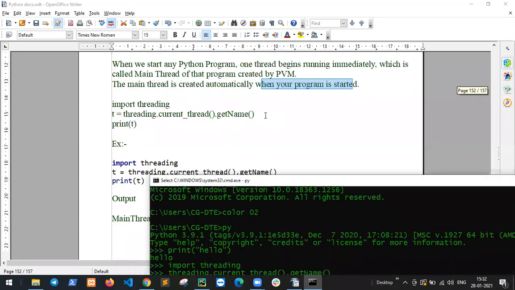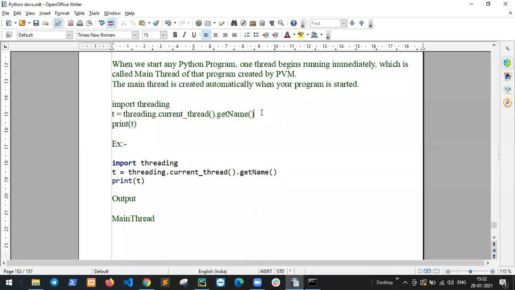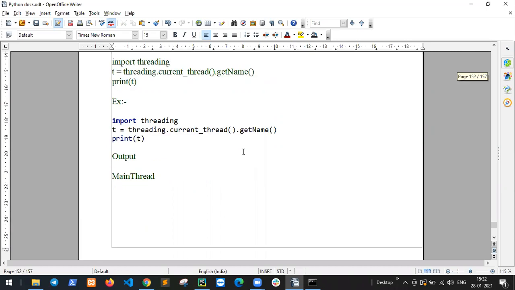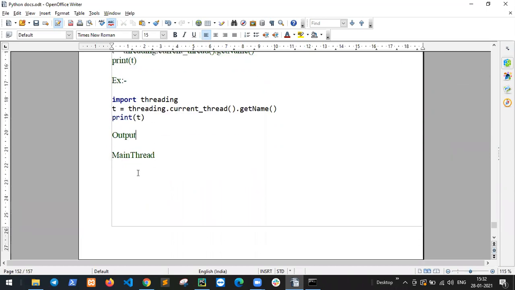So the main thread is created before that. Got it? How to create the main thread, how to run it, how to show the name of the main thread. You got it? Yes, sir, got it. Which machine created it? The Python program is created by the machine PVM, Python Virtual Machine. Okay, so the output is main thread.